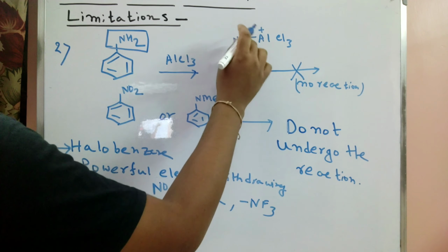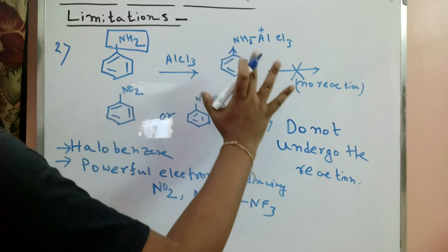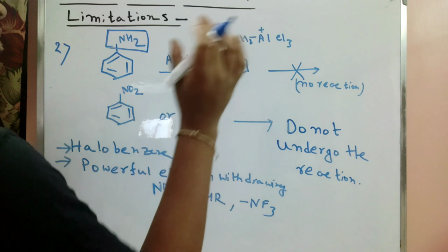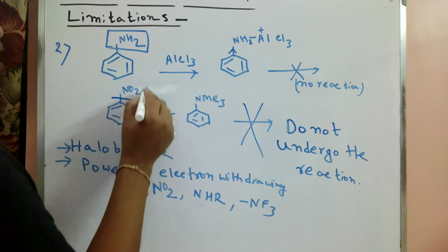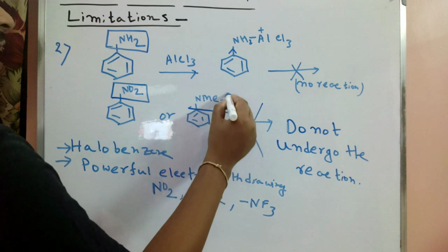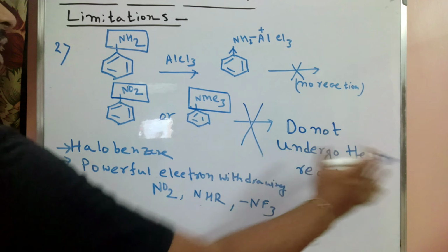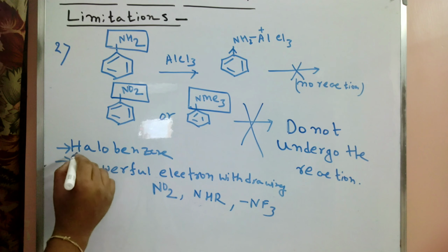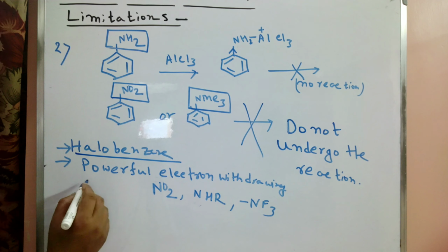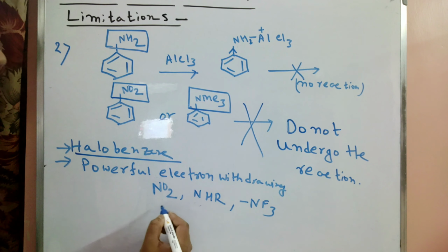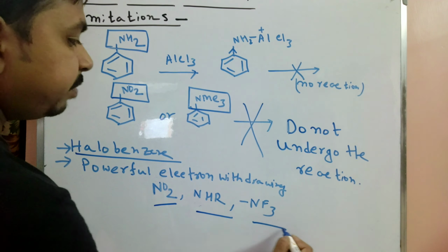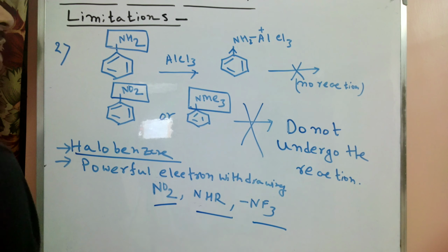Due to the presence of this NH2 group, the ring experiences a powerful electron-withdrawing effect here. So the reaction does not occur, and when an NO2 group or an NMe3 group is present, the reaction does not undergo. So for halobenzene, the very important point is that when a powerful electron-withdrawing group like NO2, NHR, or CF3 is present, the reaction does